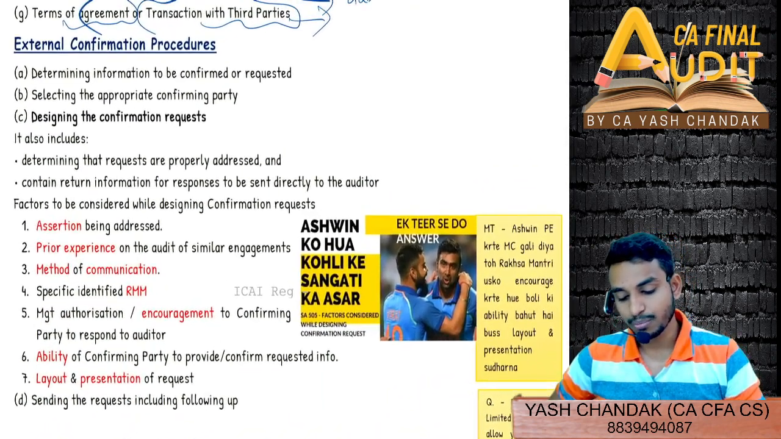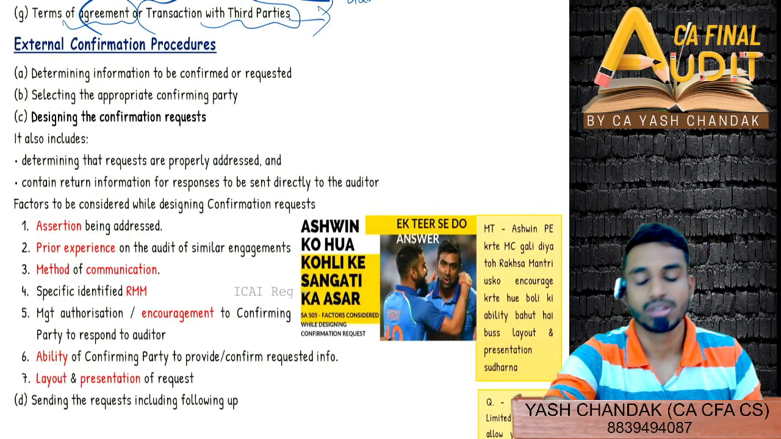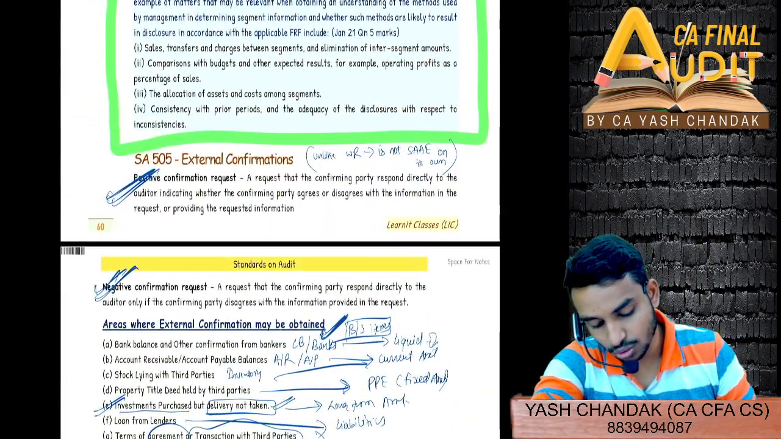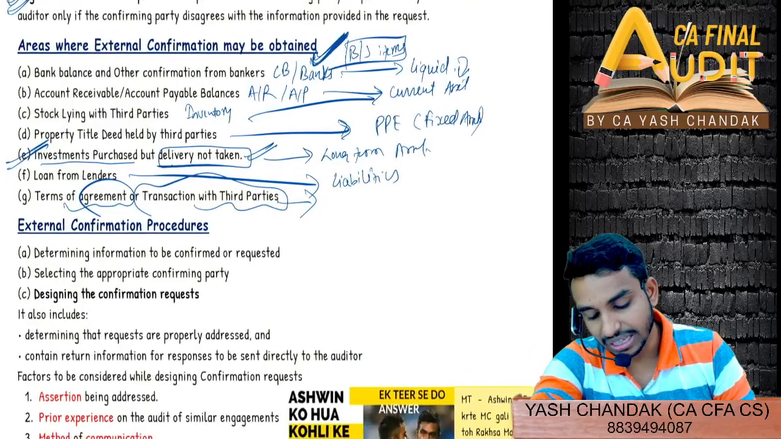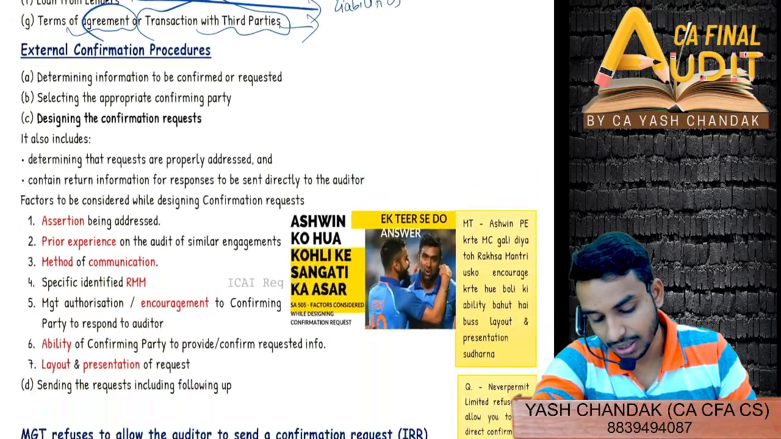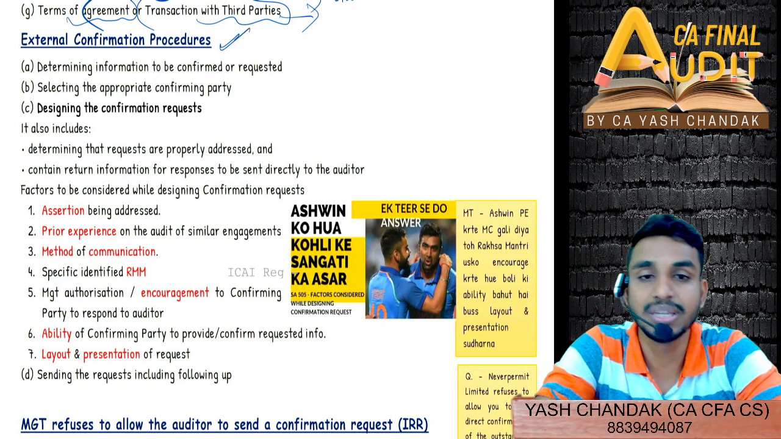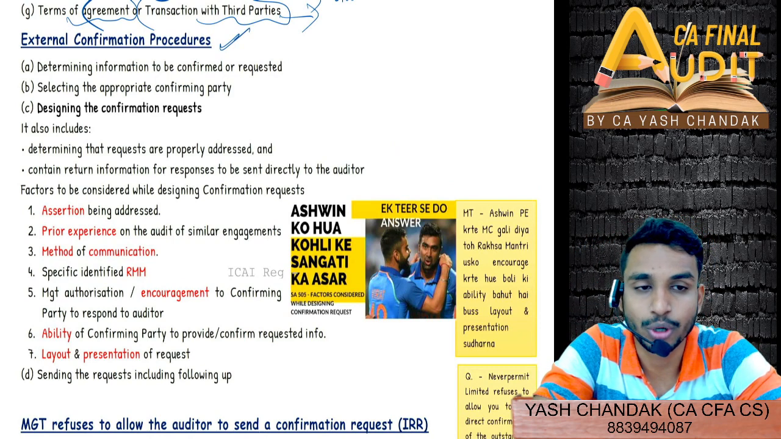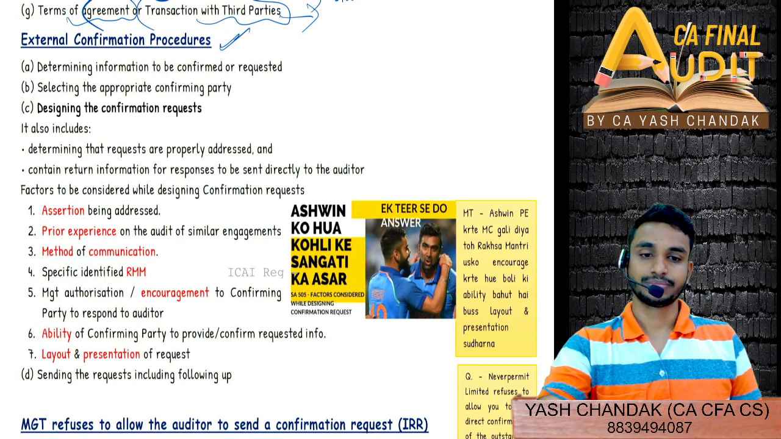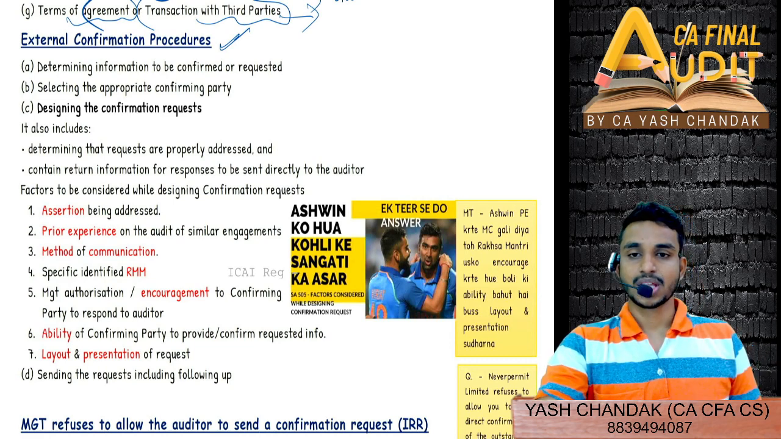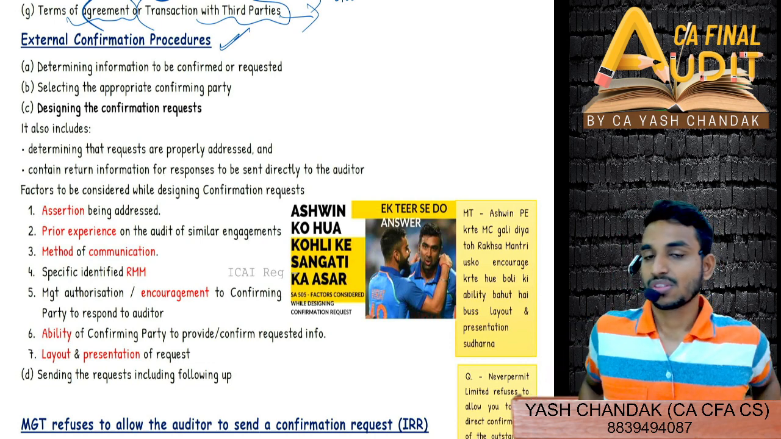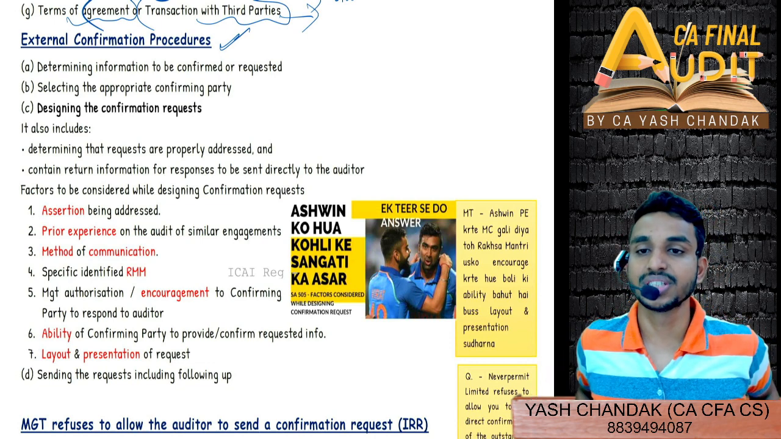Now important, very important, external confirmation procedure. So till now any doubt, you can just go through the same again, positive, negative, and then areas where external confirmation may be obtained. We'll start with confirmation procedure in just 2 minutes because this is very important from the standards point of view. So till now any doubt? Yeah. So external confirmation procedures.